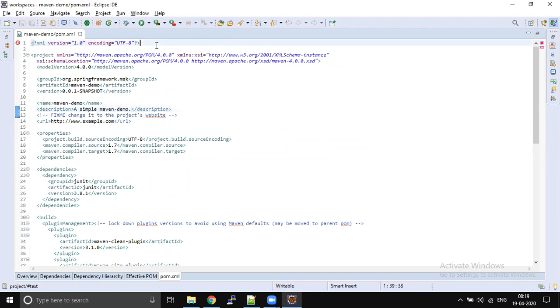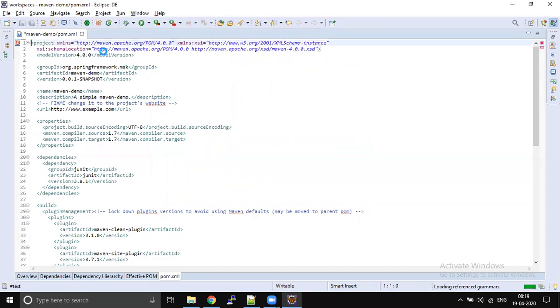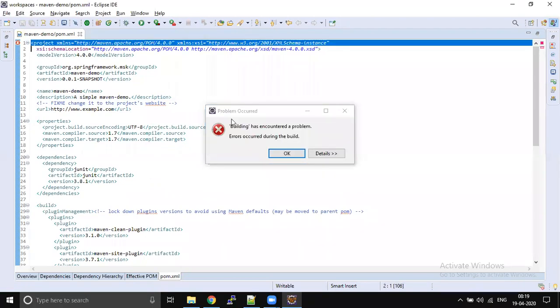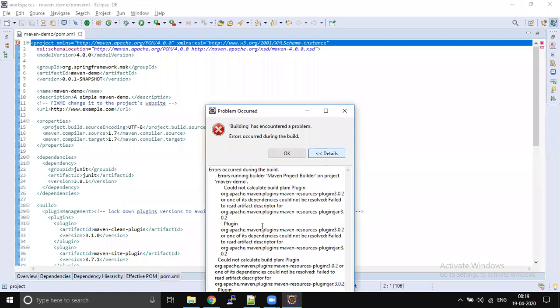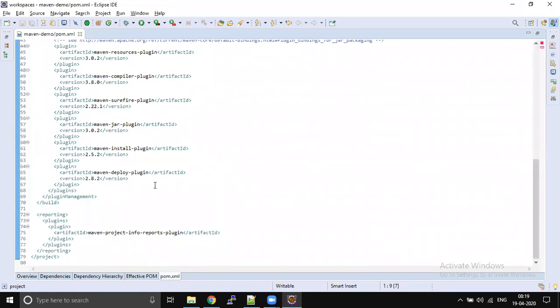Okay. So the project tag, let's remove this. The line number 1, which starts with a project, the tag which starts with the project. This is going to be your root tag.